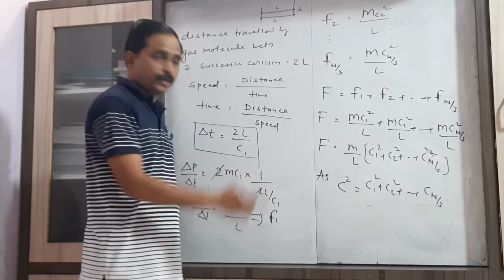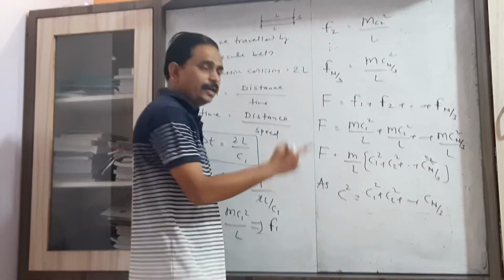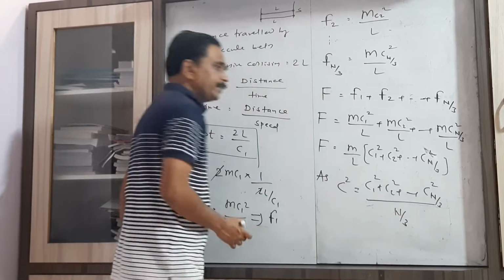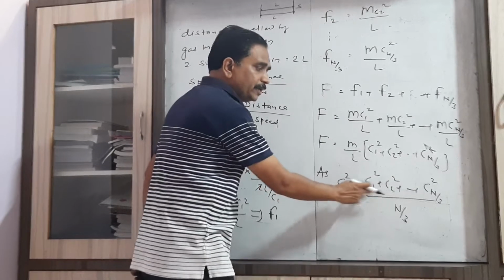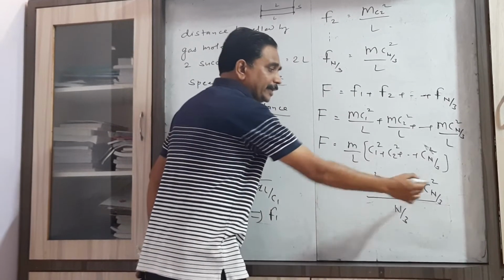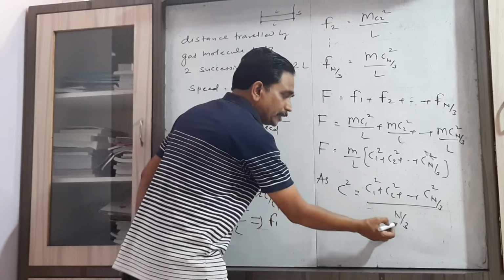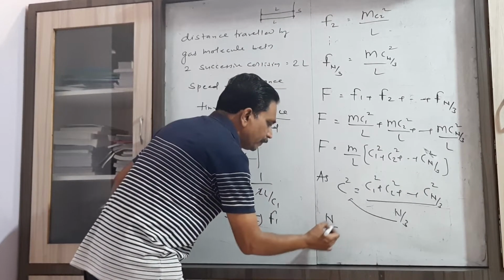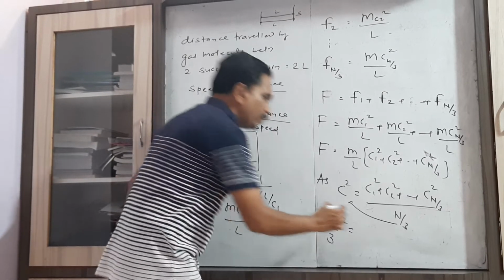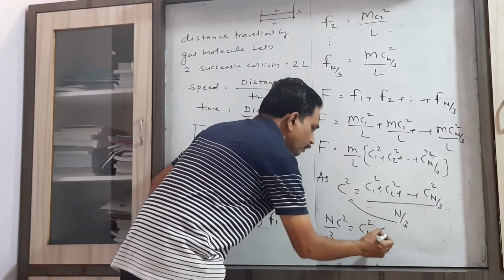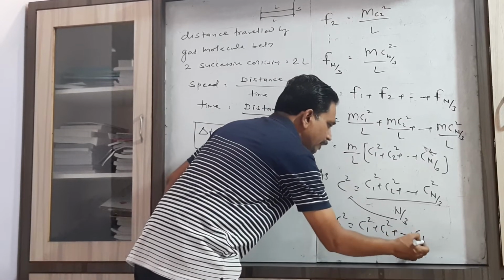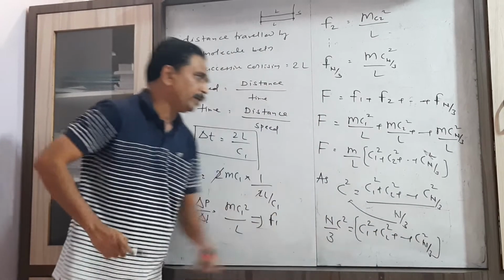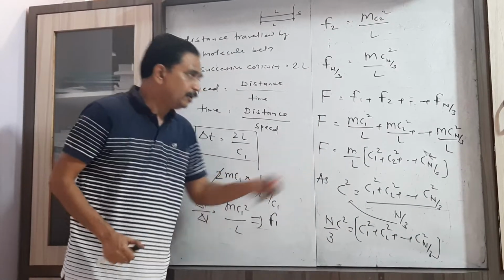If we consider n by 3 molecules, the last term will be c(n/3), divided by the number of gas molecules. Now we need only the value of c1 square plus c2 square up to c(n/3) square, so we multiply by this term. So we have n by 3 times c bar square equal to c1 square plus c2 square up to c(n/3) square. Now we have to put the value of this bracket to get the total force.